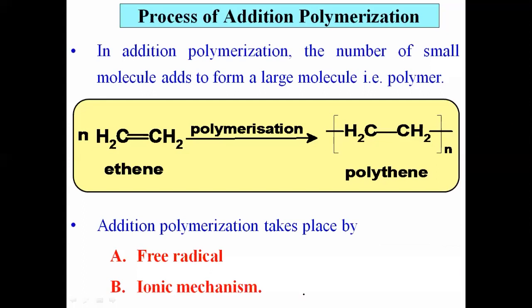Here we are going to discuss that addition polymerization in detail. Actually, how the addition polymerization occurs, what is the mechanism of this particular reaction, then what are the steps involved in the reaction, and which intermediates are formed during the reaction. Actually, that addition polymerization takes place in two ways. If free radical is formed, then it is called free radical mechanism, and if ions are formed, meaning cation or anion as an intermediate, then it is called ionic mechanism.